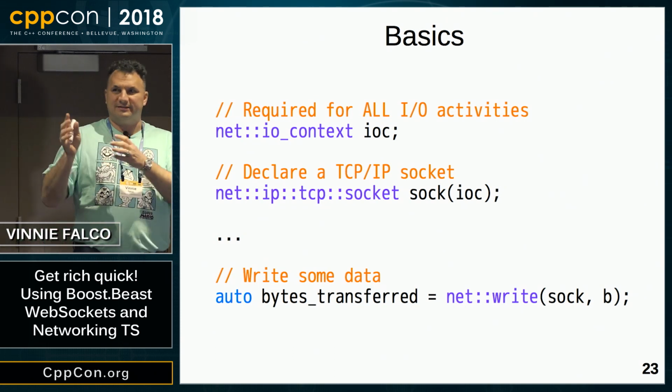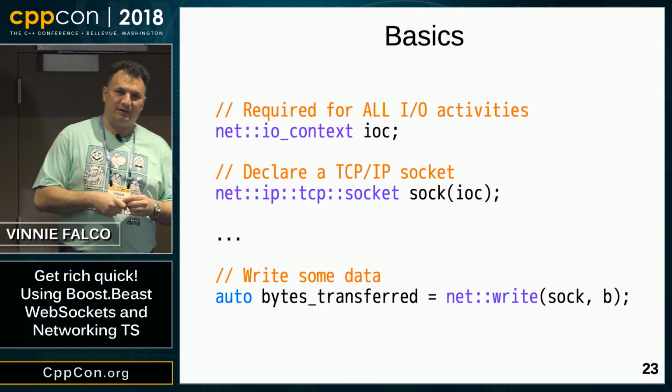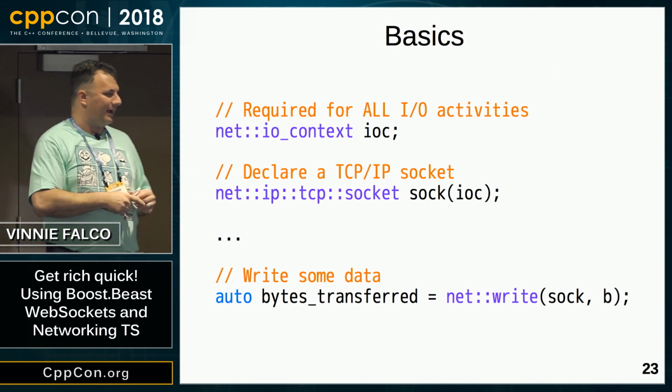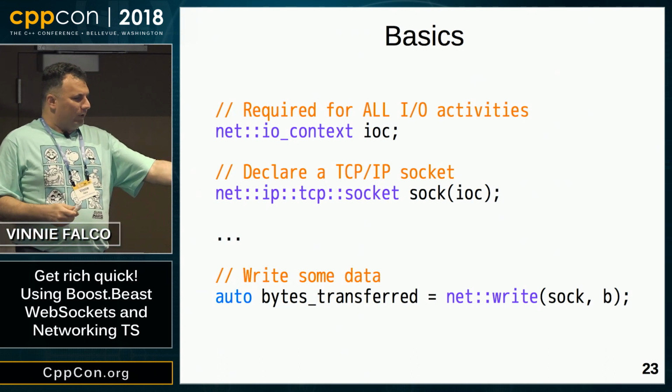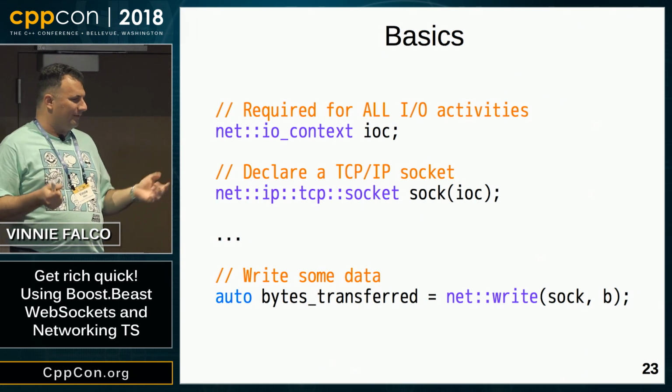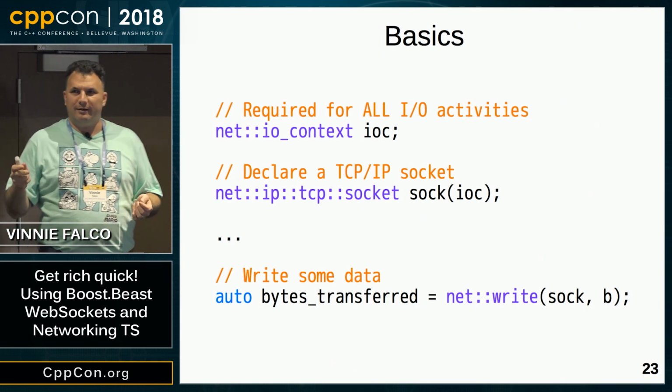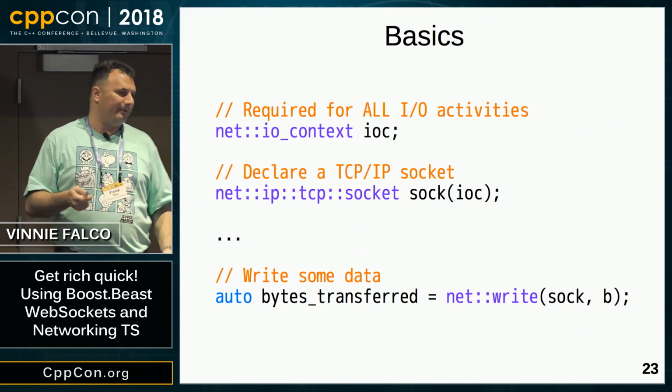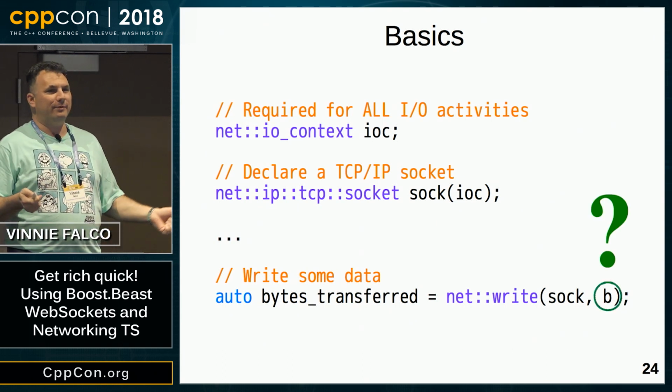The actual namespace might differ depending on the flavor that you're using. You all are smart. I'm sure you can figure that out. So here we're calling write on a socket, and then there's some B there. Presumably that's a buffer, and then it seems to return the number of bytes that it was able to write. So what's the type of B?